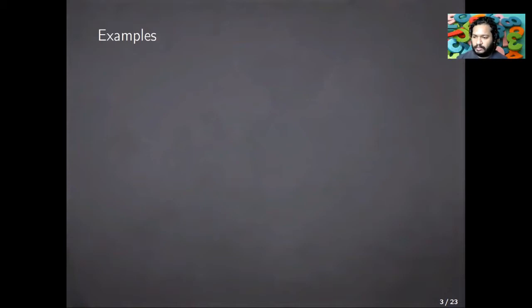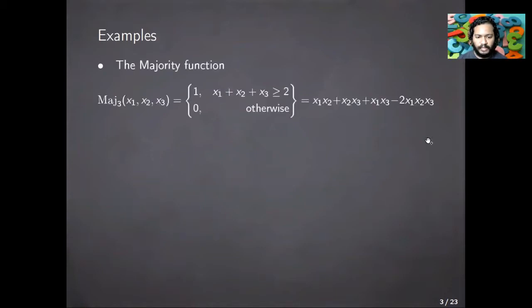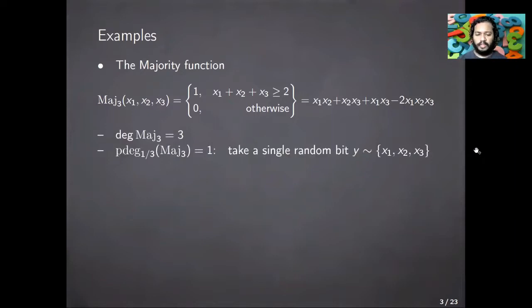Let's look at some simple examples before we go ahead with our results. Take the majority function on 3 inputs. A majority function outputs 1 when the input has Hamming weight at least half the total number of inputs and 0 otherwise. An exact polynomial is x1x2 + x2x3 + x1x3 - 2x1x2x3. So the degree of majority is 3. However, the p-degree for error 1/3 for majority is just 1. We can simply take a single random bit from among x1, x2, x3 uniformly, and that will be a 1/3-error probabilistic polynomial.